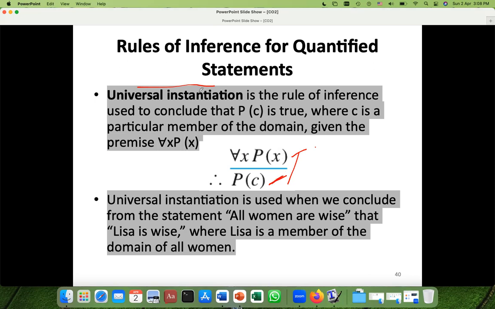Universal instantiation is the rule of inference, like other rules. Which means that P(c) is true. c is a particular member in the domain, and what is given is this, for every x. For example, if there is a statement, all women are wise, which is equal to this above statement.